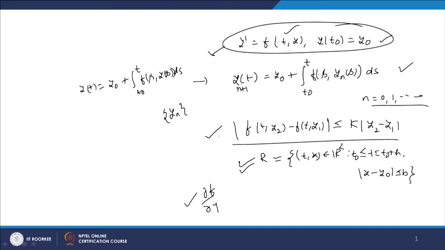Now, in this lecture we try to show that y_n converges under the condition that f satisfies the Lipschitz condition, or the partial derivative of f with respect to y is continuous on this rectangle R, and that it converges to a solution y(t) of this initial value problem. That is the content of this lecture.